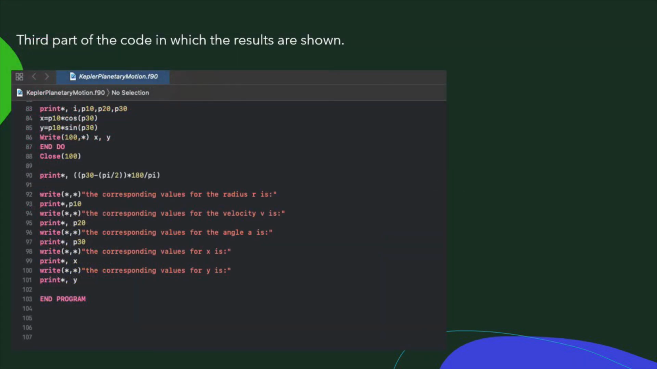Finally, the third and last part of the code. Here the user asks the code to print the number of iteration and its corresponding values of P1, P2, and P3. Also, the positions in the x and y directions are determined using the values previously obtained. X is equal to the radial distance multiplied by the cosine of the angle, and y is equal to the radial distance multiplied by the sine of the angle. The loop is closed and the final values are printed on the screen. Lastly, the program is ended.